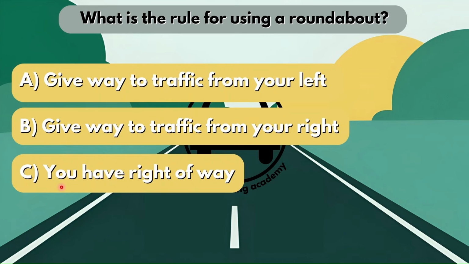Now when you do stop at a roundabout, you will see that all the traffic will approach you from the right hand side. Therefore, option B will be your correct answer. You will have to give way to traffic from your right.